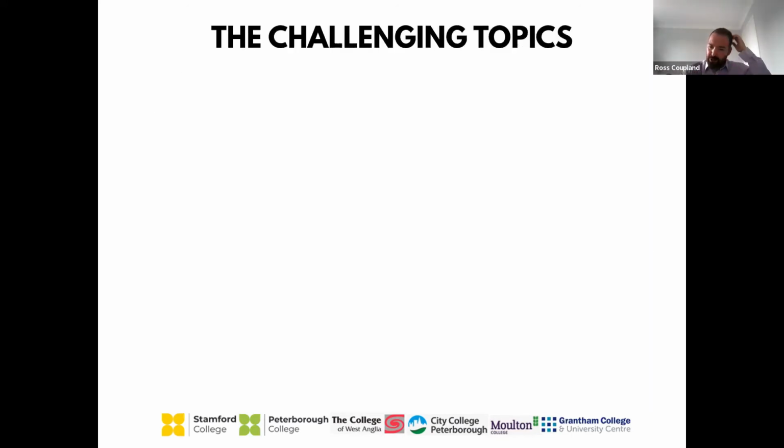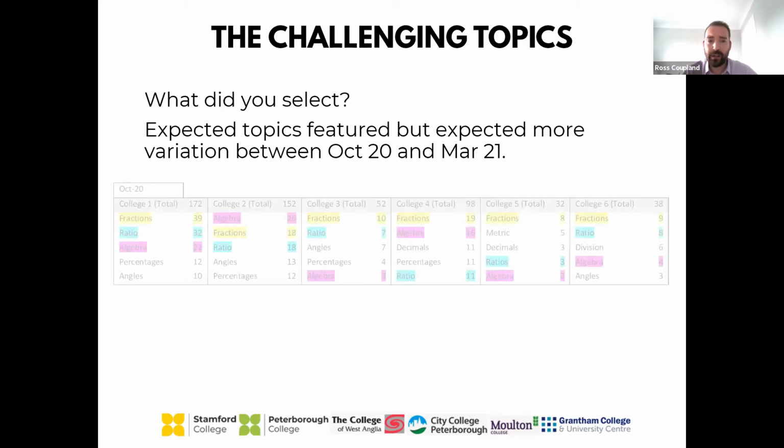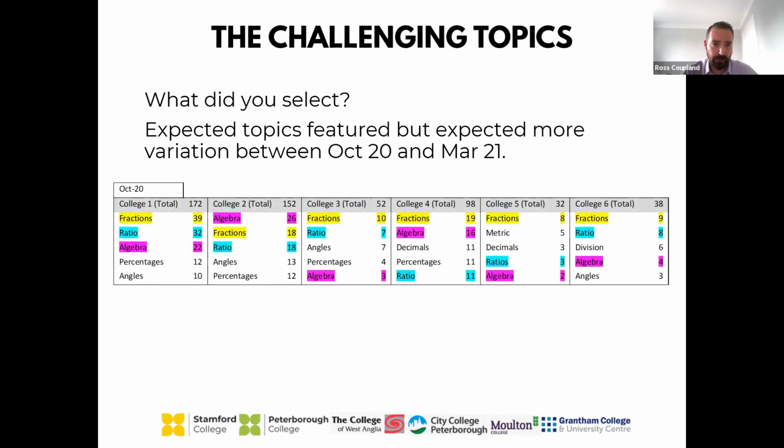So those challenging topics, I wonder what you did select. Let's see if they match up with what our students put forward. Now, as a headline, we can say that though those expected topics did feature in those surveys, as a network, we expected more variation between the 2 survey windows. So let's have a look at that. I've colour-coded it just to help make things a little bit more straightforward.